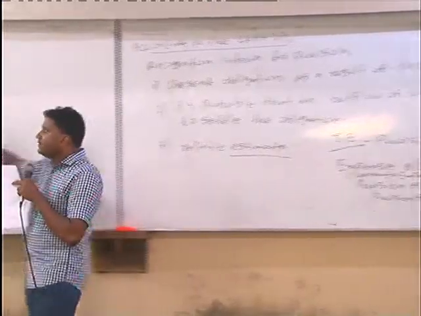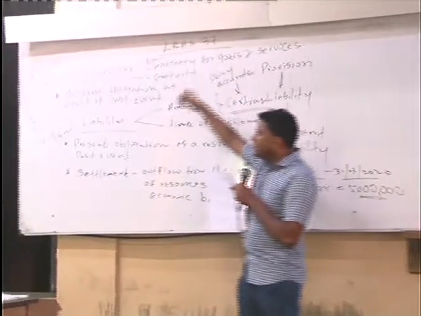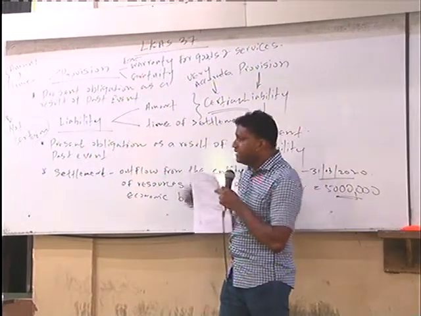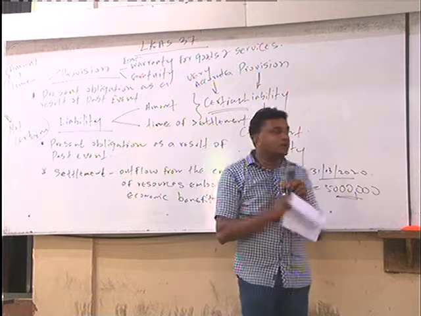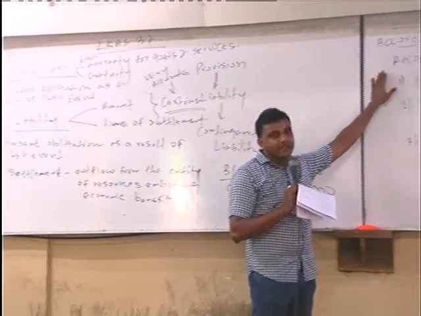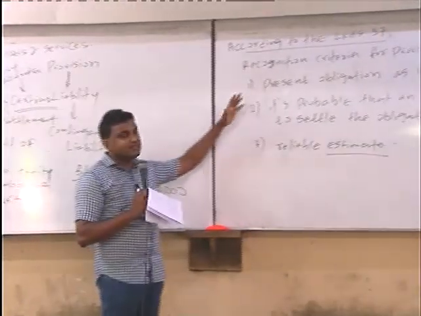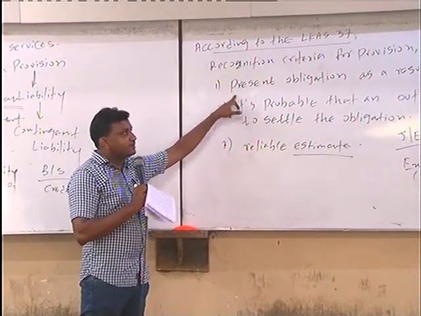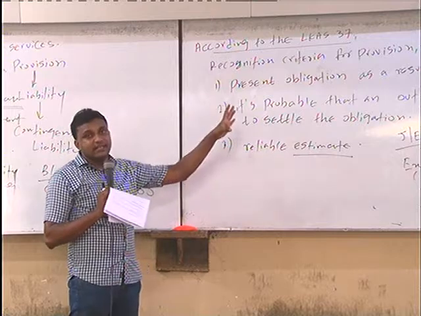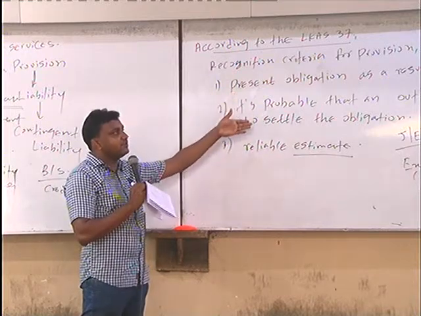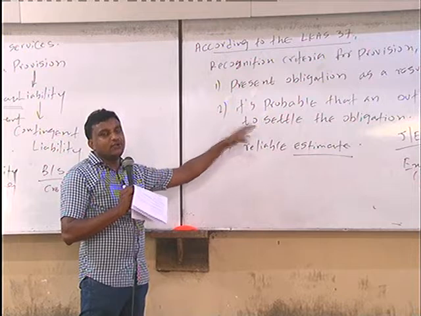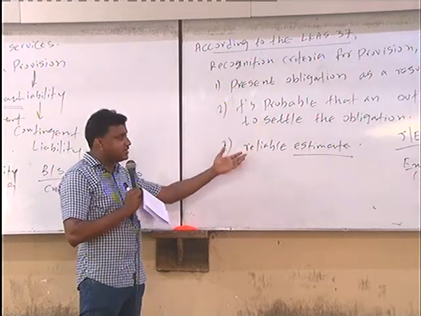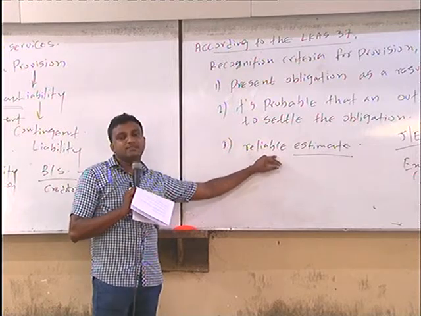Now you should know, according to LKAS 37, the meaning of provision, the meaning of liability, the difference between provision and liability, and the criteria to be satisfied to identify a provision in accounting. It is very important, because the examiner tests the recognition criteria related to provision. Always remember there is a present obligation, because a provision is a liability. That's why there is a present obligation as a result of a past event. When you settle it, you have to incur cash or other resources, so there is an outflow in your organization, and definitely there should be a reliable estimate, right?